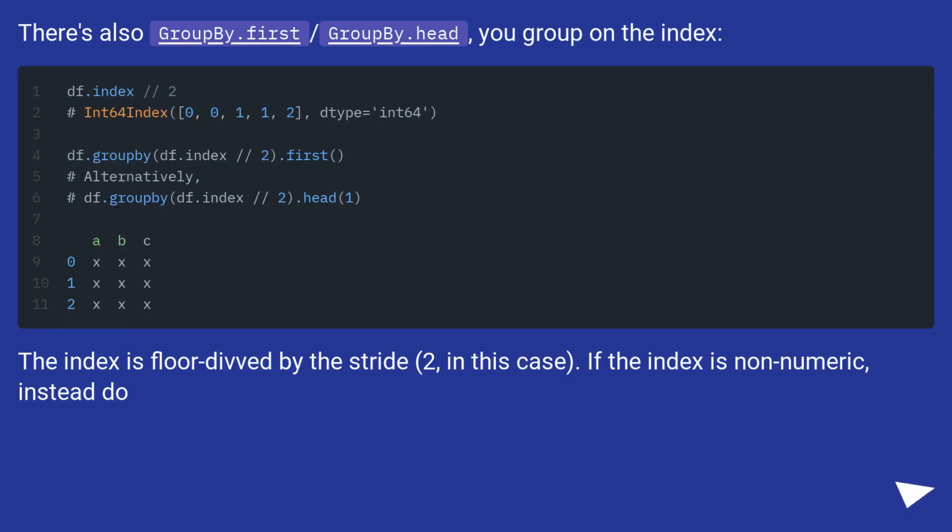There's also groupby.first/groupby.head. You group on the index. The index is floor div by the stride, 2 in this case. If the index is non-numeric, instead do